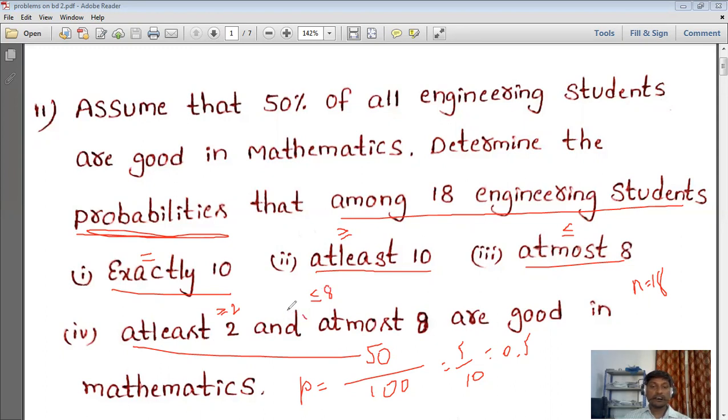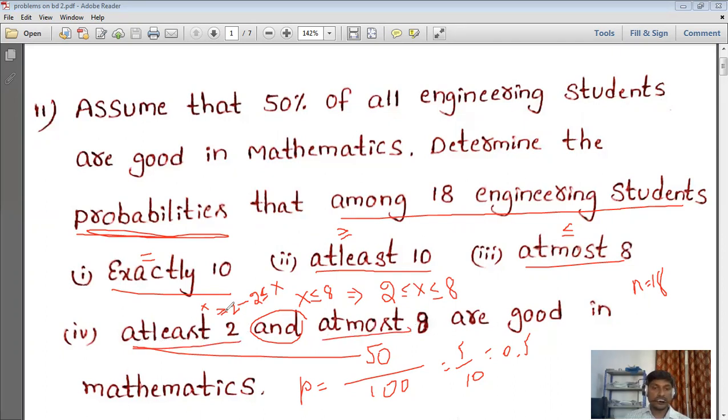These are not separate, they are joined with 'and'. So here we are saying x greater than or equal to 2, and in the same way x less than or equal to 8. So we can write 2 less than or equal to x and x less than or equal to 8. Simply we can write 2 less than or equal to x less than or equal to 8. In other words, between 2 and 8, or simply at least 2 and at most 8.